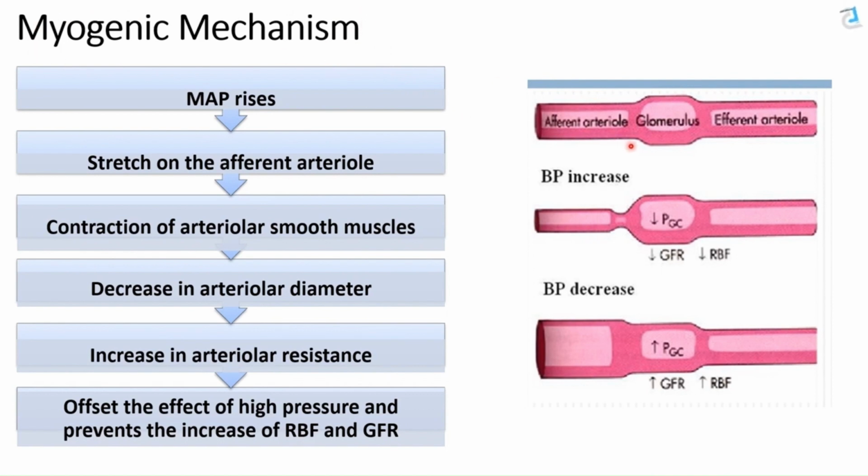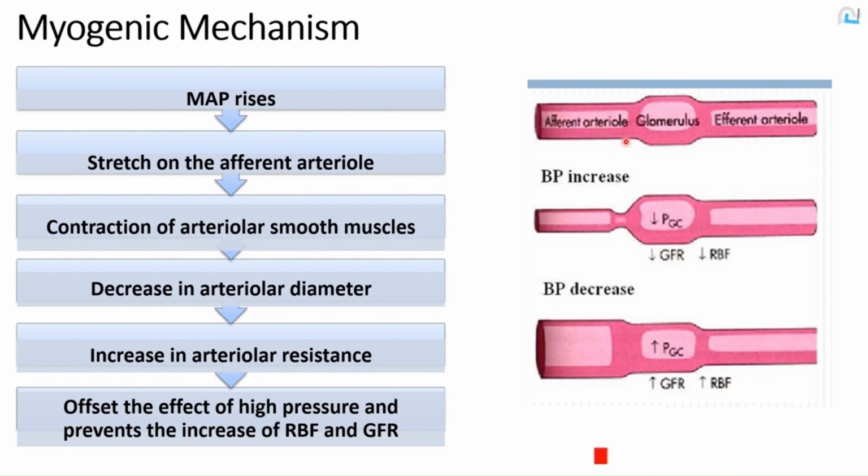If we look here, we see the afferent arteriole, the glomerulus, and the efferent arteriole. When mean arterial pressure increases, there will be stretch on the wall of the afferent arteriole.